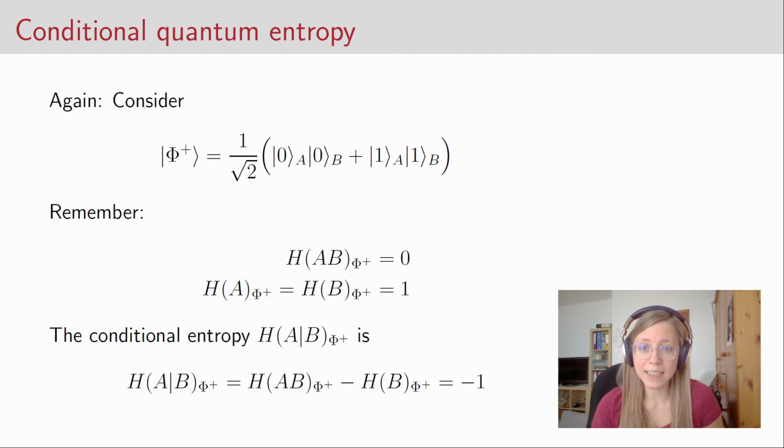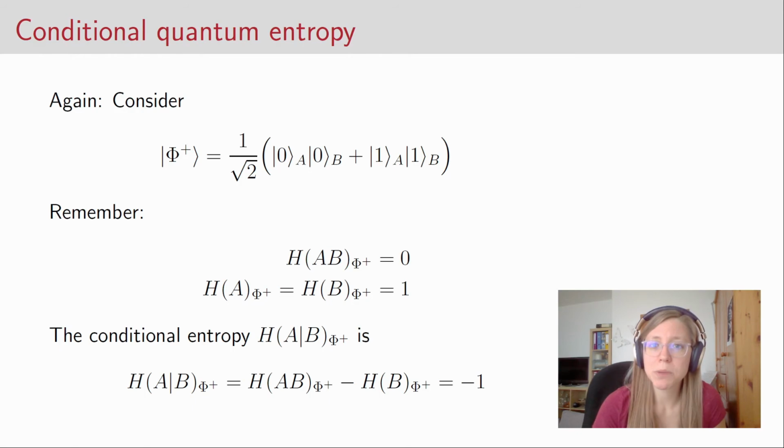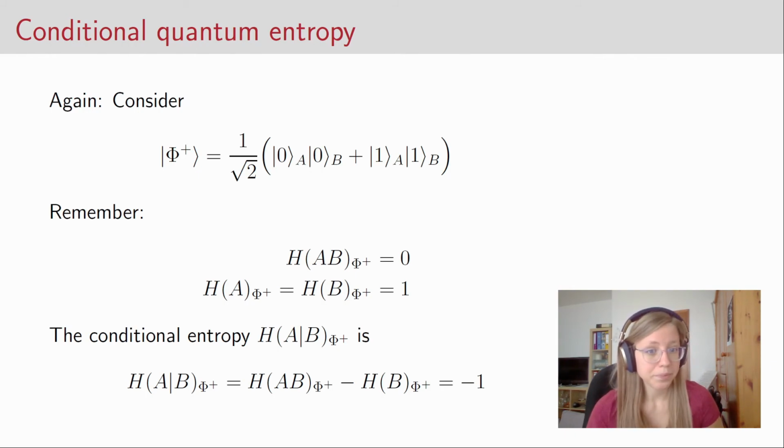We know exactly in what state the joint system is, because we know it's in this pure state phi plus, but we do not know much about the local states. They are described by maximally mixed states. So this means that a negative conditional entropy tells us that we know a lot about the joint system, but we know less about the individual parts of the system.